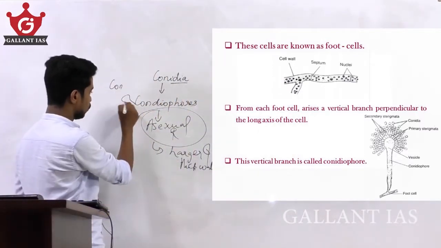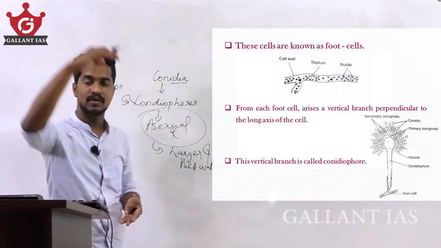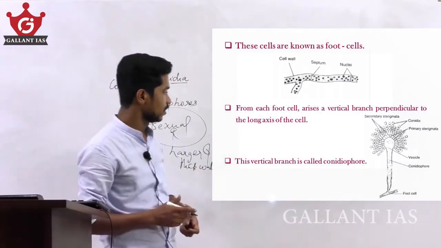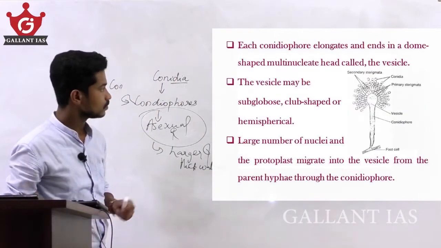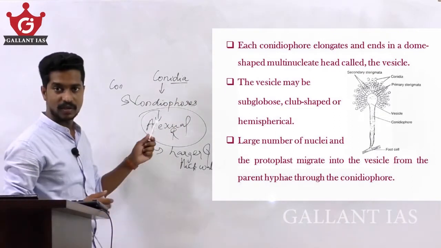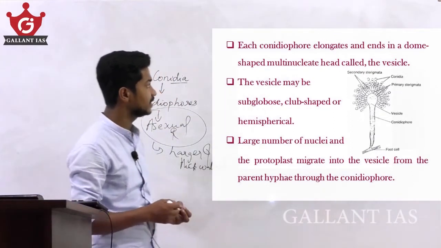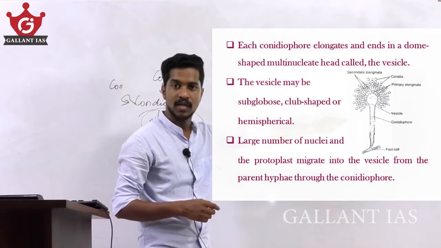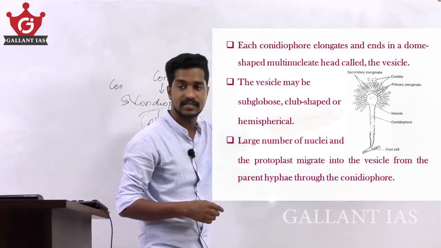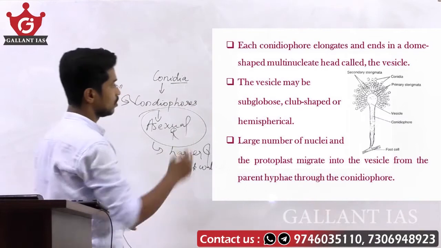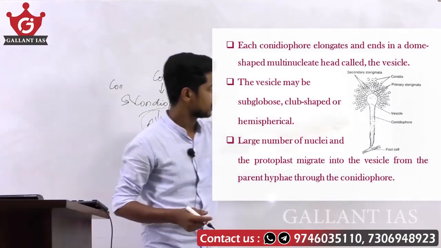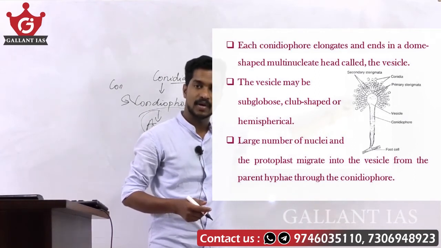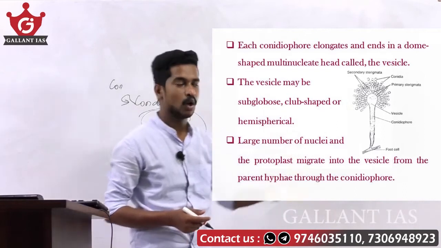The conidiophore is a branch perpendicular to the long axis of the cell, and it arises from the foot cell. This vertical branch is called the conidiophore. Each conidiophore elongates and ends in a dome-shaped multinucleate head called the vesicle.